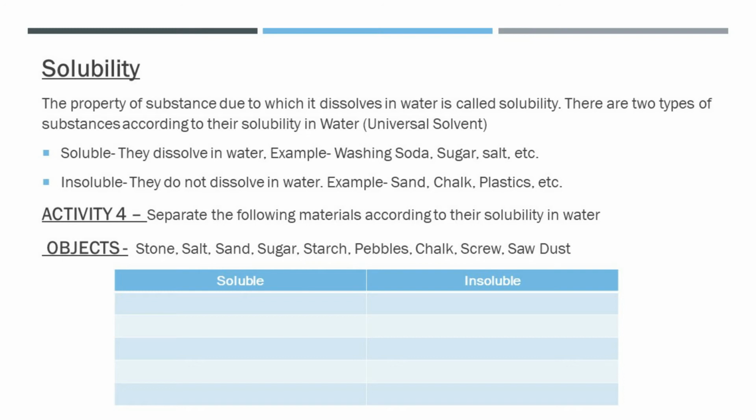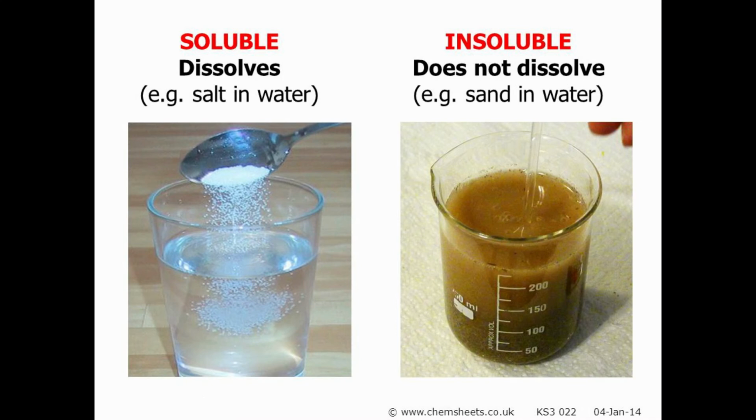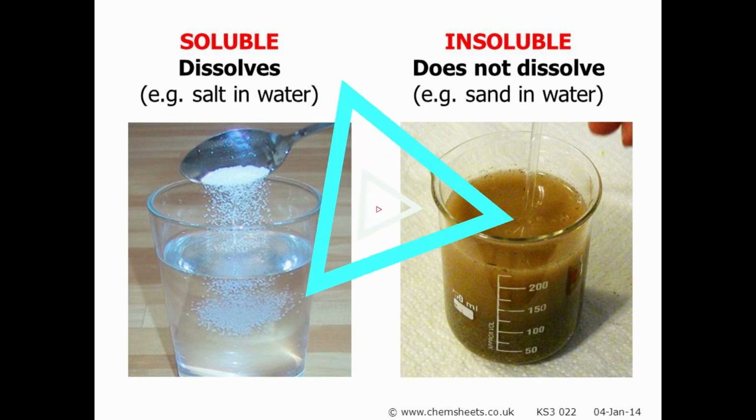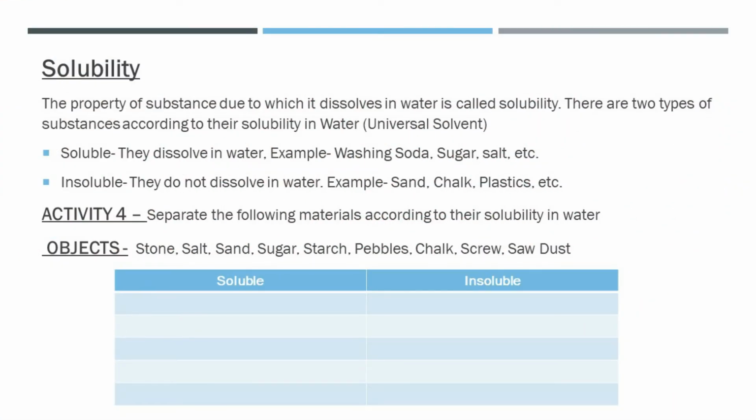Now we will see how solids are soluble in water, liquids are soluble and gases are soluble in water. So first, solubility of solid substances in water. Some solid substances like sugar and salt are soluble in water, whereas stones, chalks, etc. are insoluble in water.